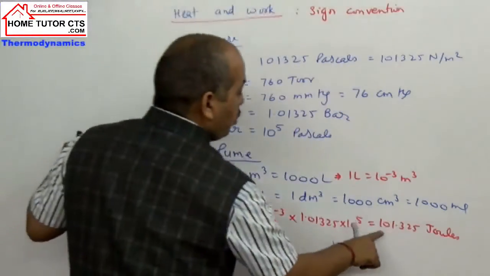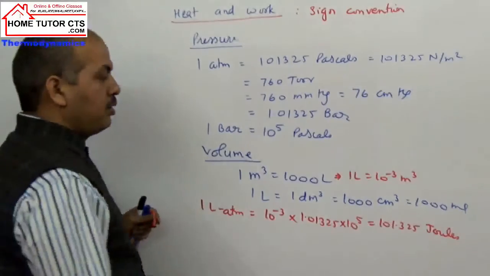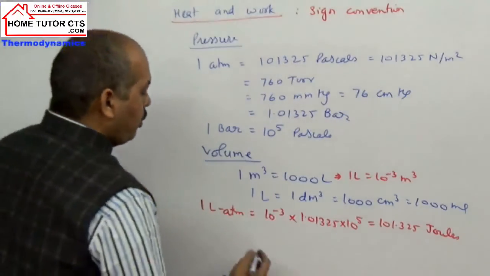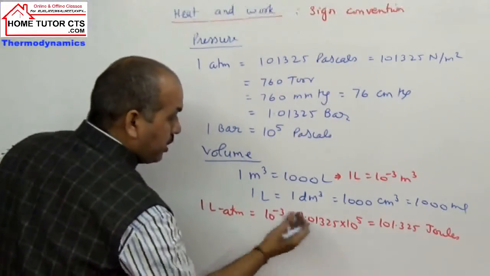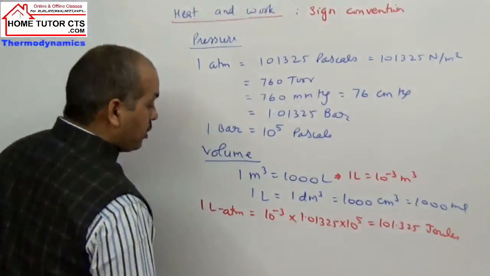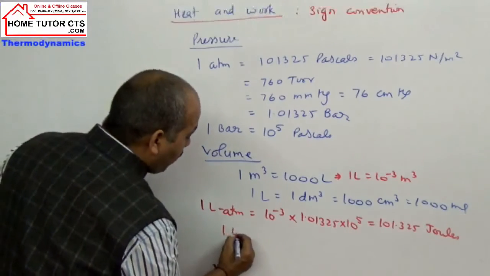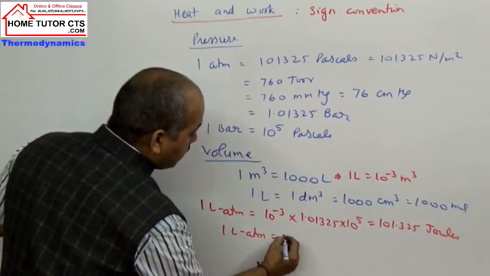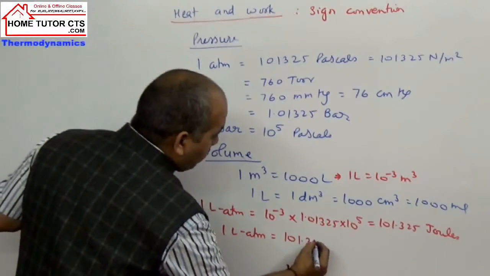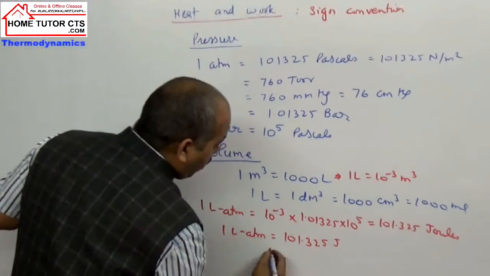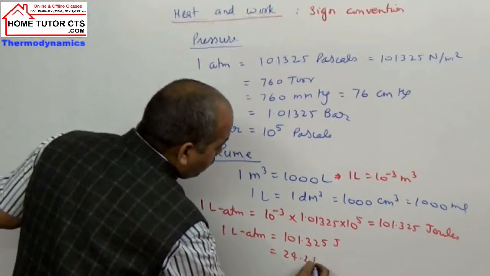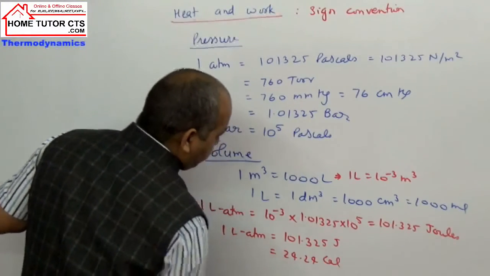Or if I divide this value by 4.184, the value can be taken in calorie units. So 1 liter atmosphere is 101.325 joules or 24.224 calories.